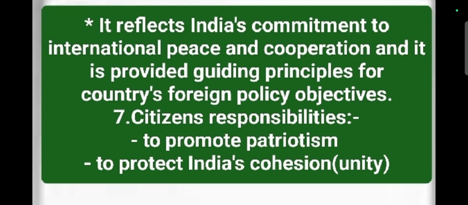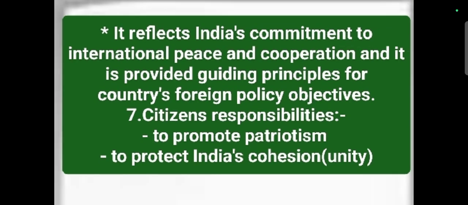Okay, I hope you can understand this concept. In the next class, I will discuss the new directive principles that were added into our Indian Constitution through some amendment acts. Okay, I'll tell about what the amendment acts are which added some directive principles into our original constitution.